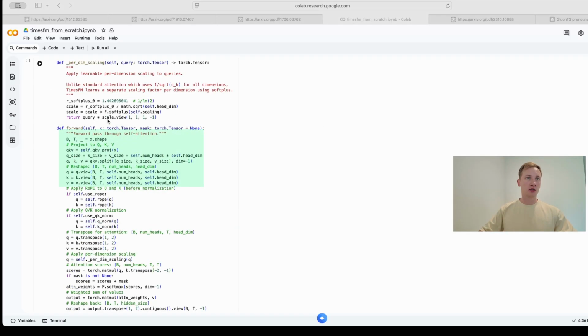Now to the attention layer itself. It is a standard multi-head attention with two modifications. The first one is we apply RoPE to the query and key vectors before their dot product, so the distance is baked into every similarity score. Second, instead of dividing attention scores by the static square root of the head dimension, as in the original transformer paper, we use per-dim scaling here. This instantiates a learnable parameter for every single dimension, passed through a softplus activation. The model learns how much to trust every dimension individually.